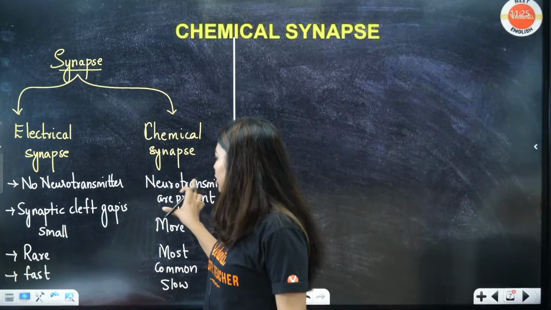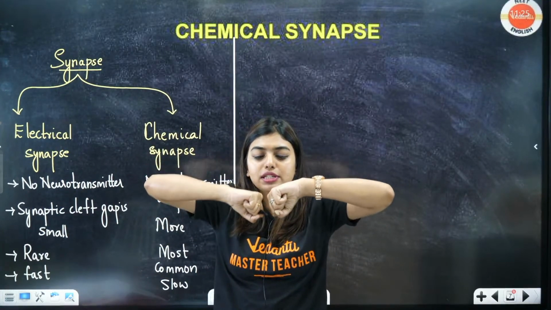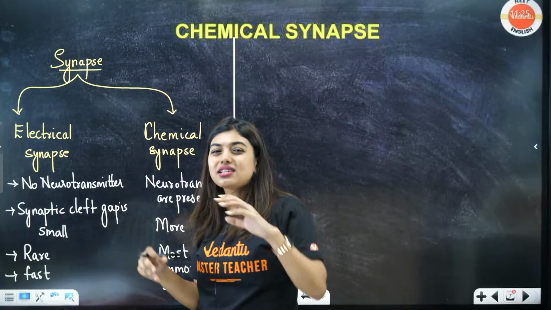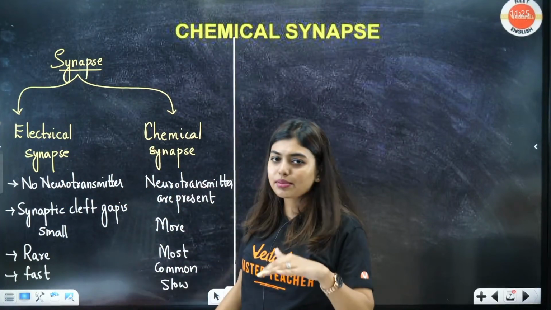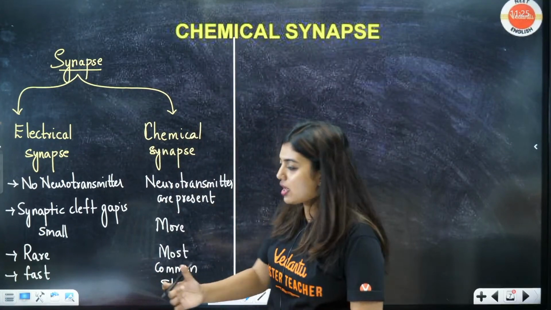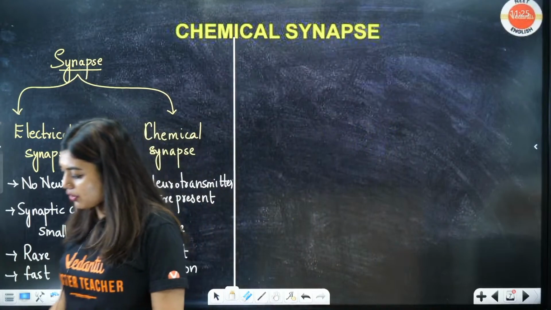No neurotransmitter is there. Synaptic cleft, the gap between both the neurons, is going to be smaller in an electrical synapse, larger in a chemical synapse, and this is a very rare one. The electrical synapse is very rare, chemical synapse is most common. Here the signal transmission is going to be faster, here signal transmission is going to be slow. Clear?